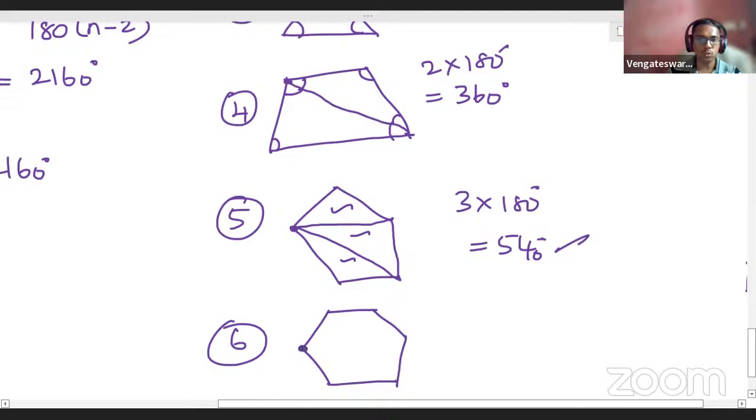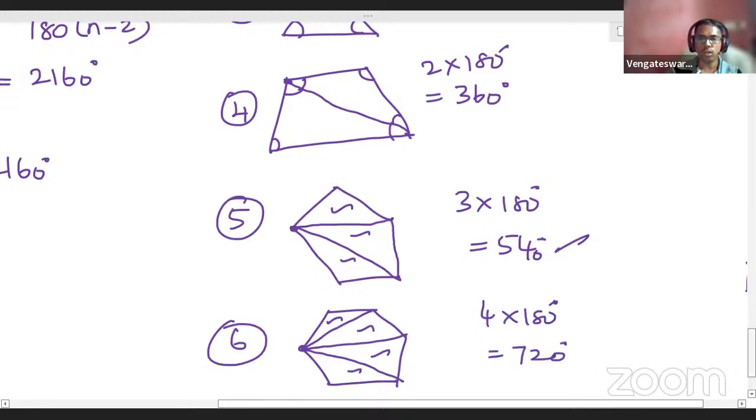Now also, I will choose one vertex. Now from this vertex, I will join a line here. I will put a line here. I will put a line here. Now see here, inside this hexagon, how many triangles we found here? 1, 2, 3, 4. Is it or not? So 4 into 180, answer will be 720.